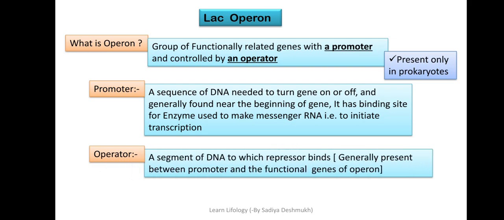Then what is an operator? It is a segment of DNA, again a sequence on DNA, to which the repressor binds. Now again a new term, repressor. It is a protein which represses, that means it stops the function of the operon, and in this region the repressor binds. Now what is the position? It is generally present between the promoter and the functional genes. Again, in the structure you will understand this.